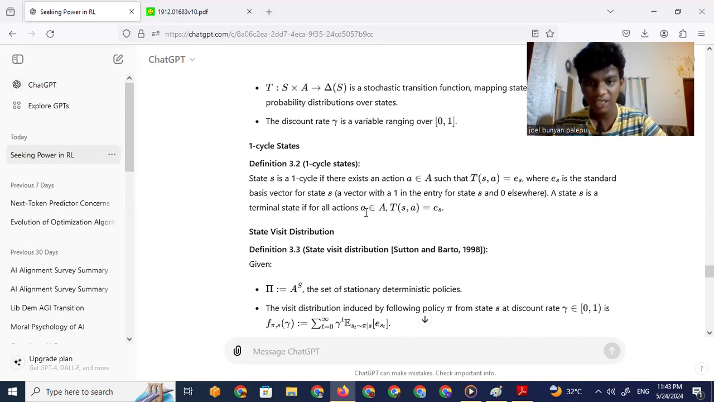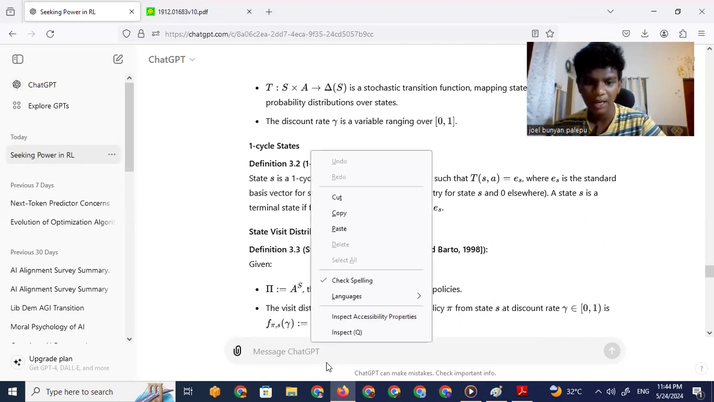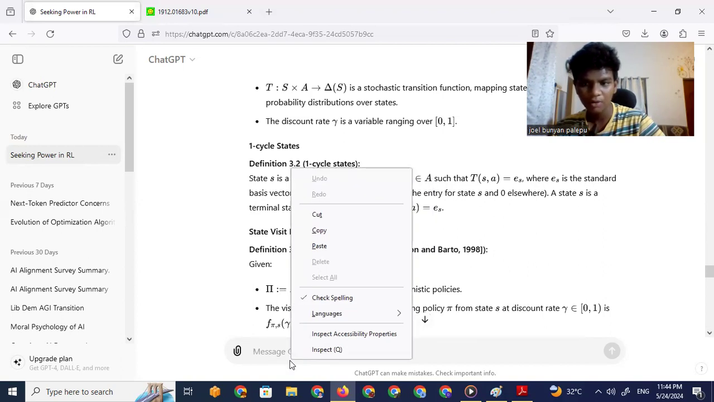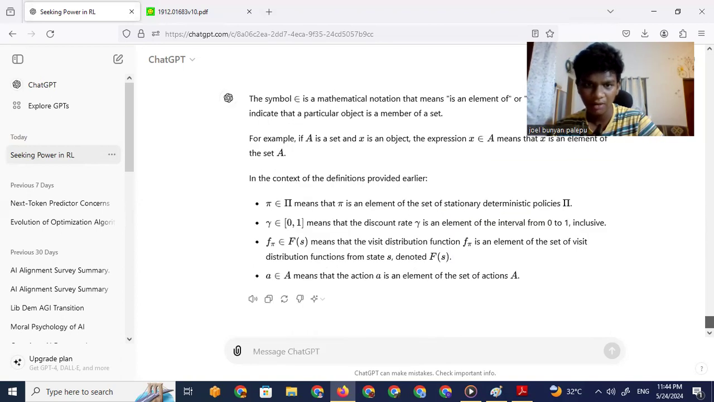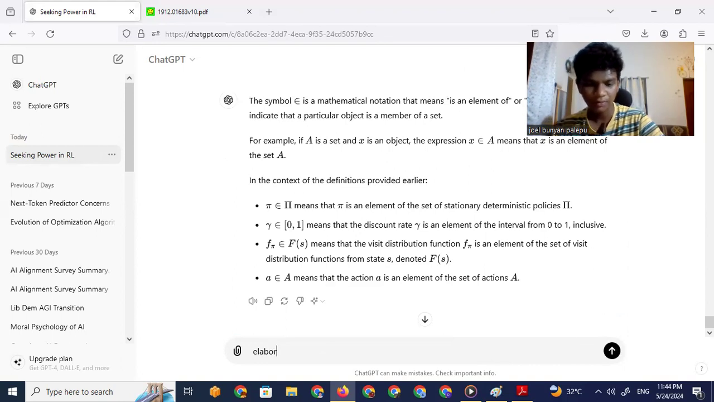Okay, this actually, small a belongs to A, and T, the transition function of S and A, is equal to ES, which is any possible basis vector for status, like all the possible variations. Okay, that's called a one cycle state. Maybe we could elaborate on one cycle state. We could ask that. Elaborate on one cycle state.